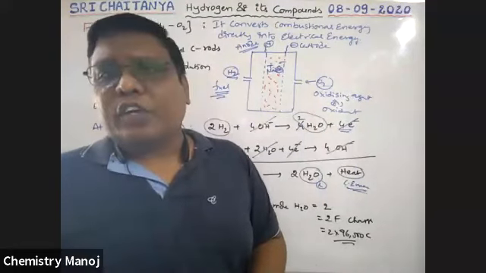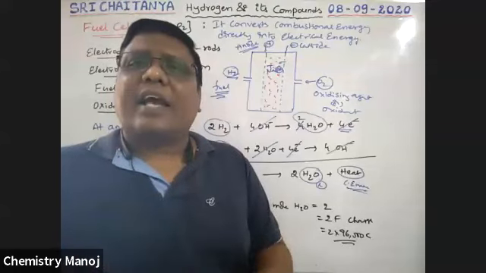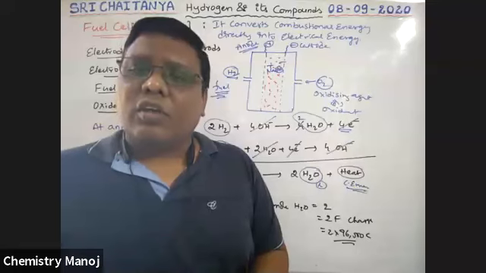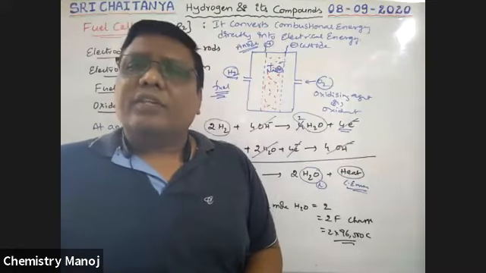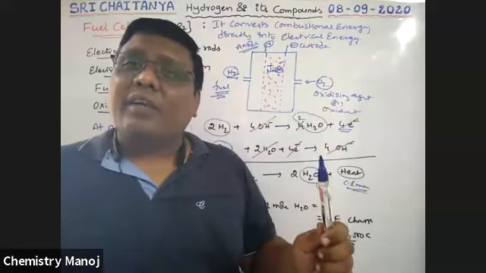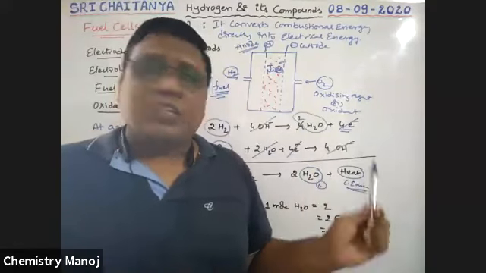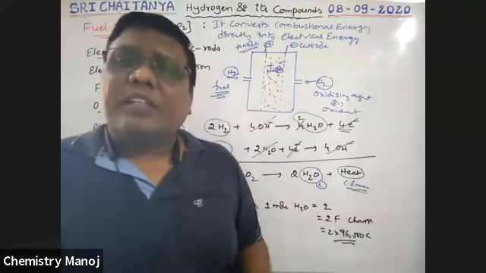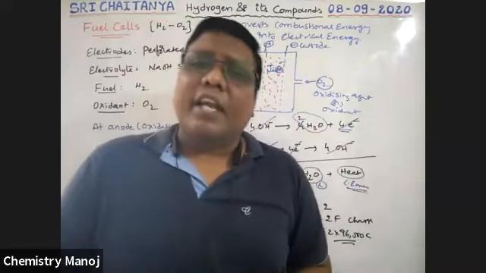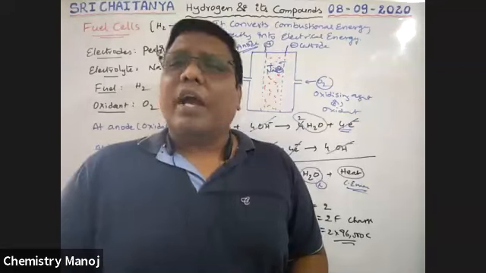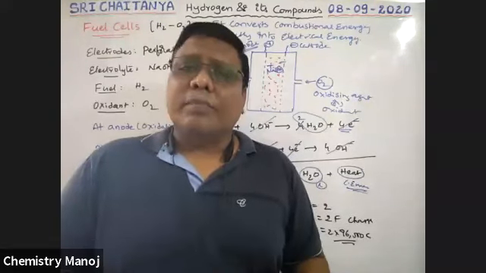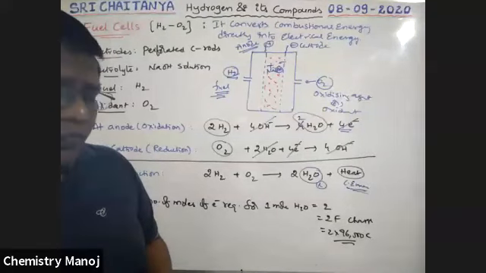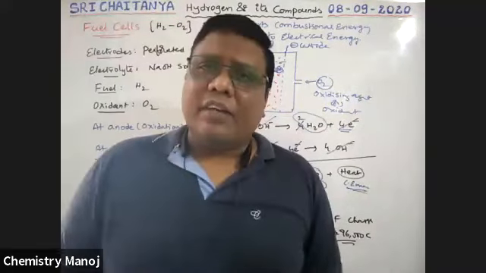So the most important fuel cell, boys. Here hydrogen acts as a fuel in hydrogen oxygen fuel cells. So that means hydrogen is the most important fuel in fuel cells. Not only here, in rockets also hydrogen is used as a fuel. So these are the most important applications of hydrogen. Sometimes hydrogen is also used for preparing fuel gases.